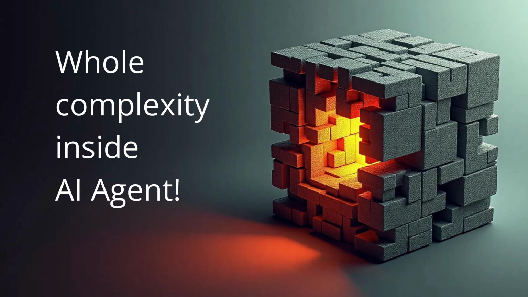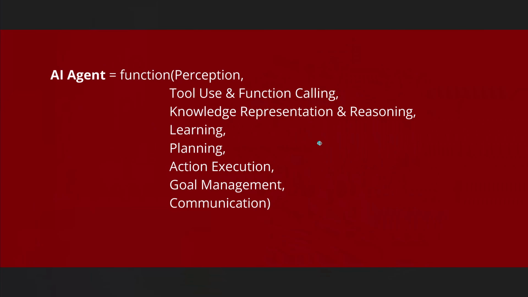And surprisingly, we will discover a whole complexity inside an AI agent, and this is why we're here. So let's just recap what we learned in the latest videos. What is an AI agent? It has, in a mathematical notation, a simple function of some parameter.